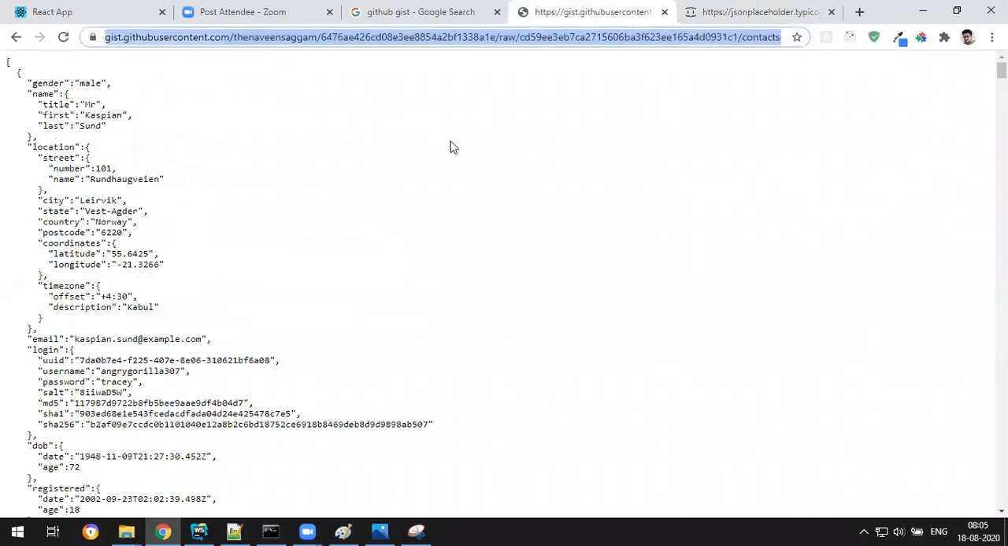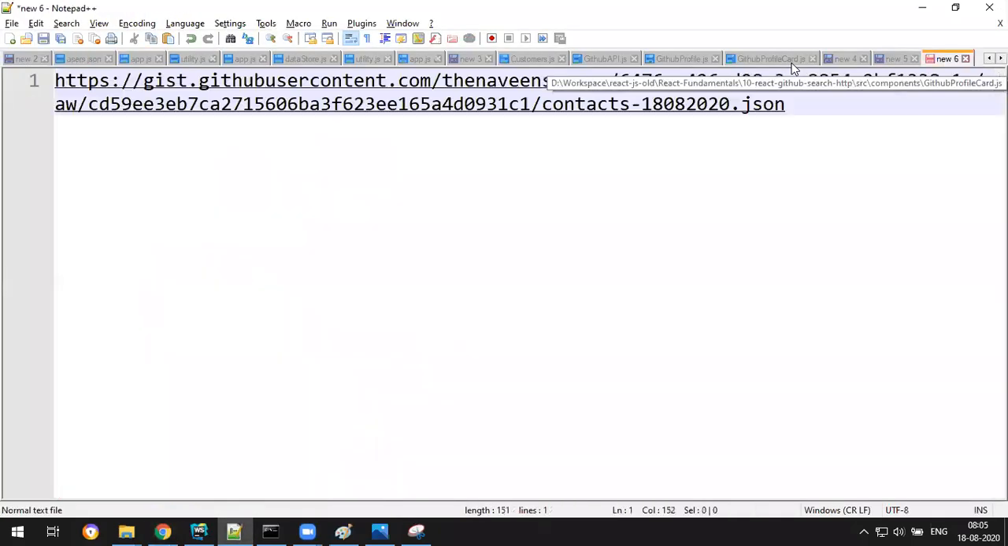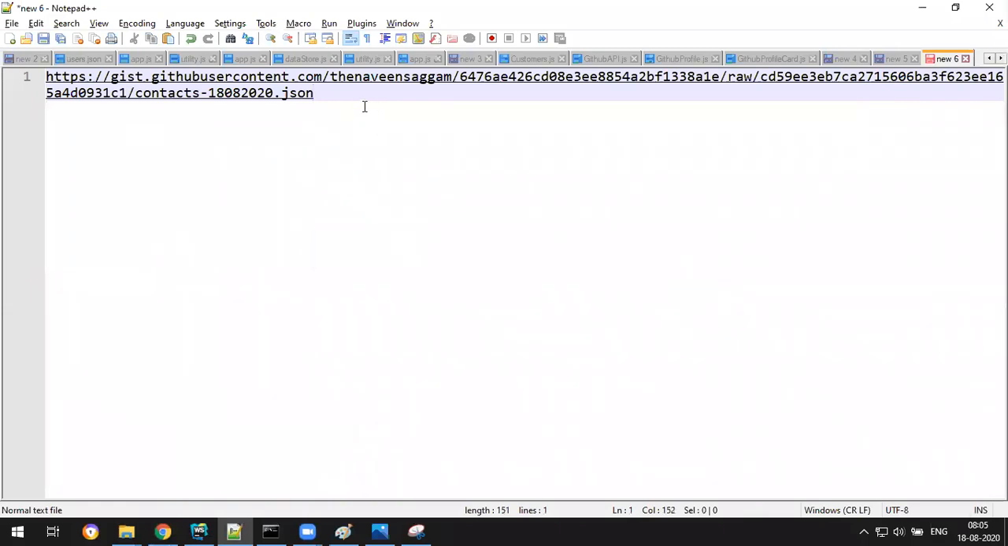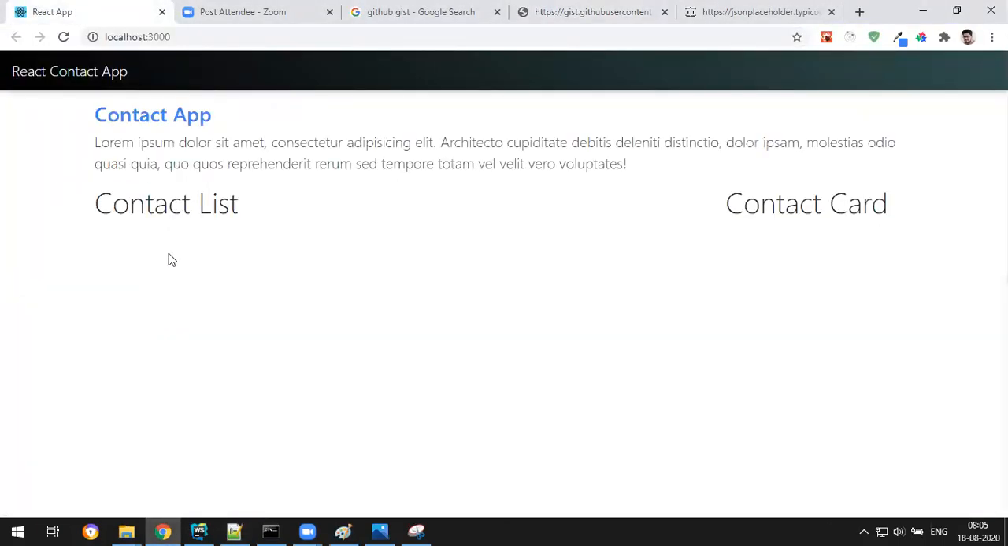This is a URL, a huge URL. That's okay. Just copy this URL and keep it somewhere in my notepad. This is the URL, with GitHub, my username, and so on. So now we have data online. Let's fetch the data. How to fetch data and where do you fetch it?